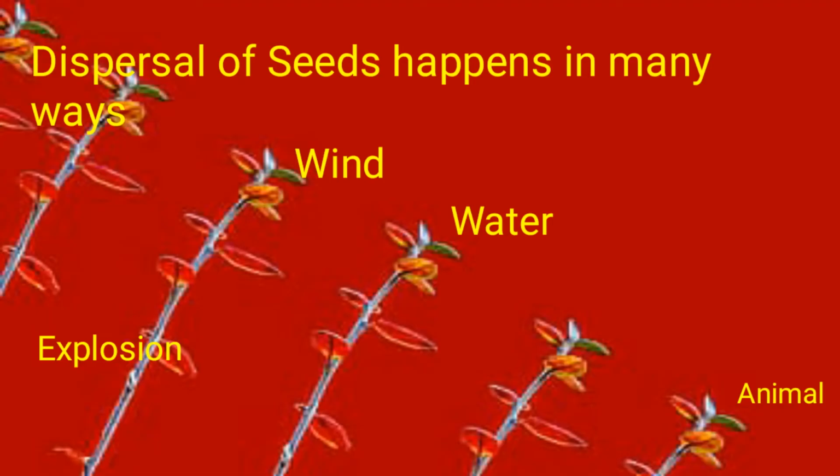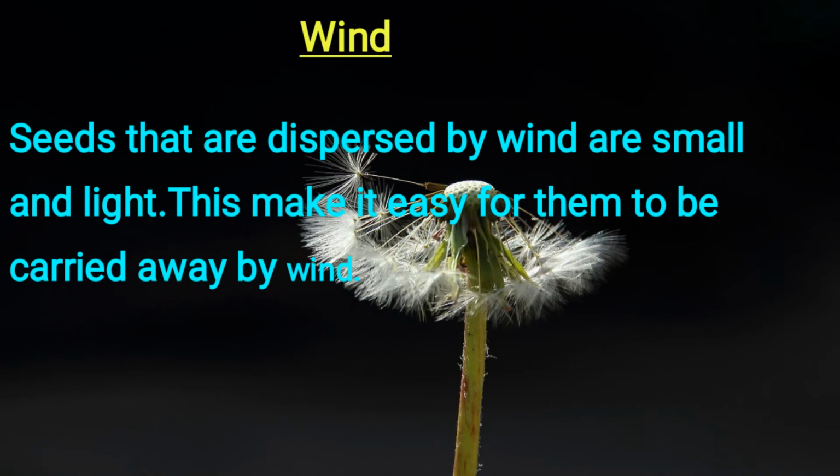Dispersal of seeds happens in many ways. There are 4 main modes of seed dispersal: wind, water, explosion and animal. Let's see this in detail. Wind.